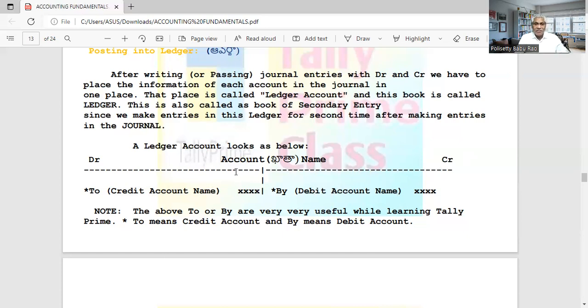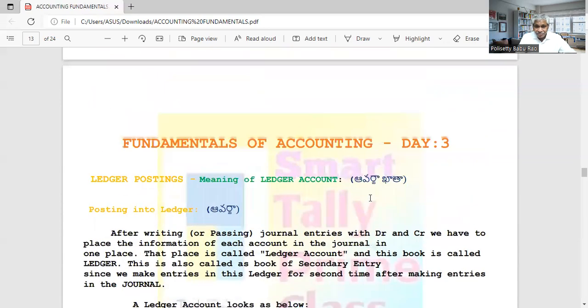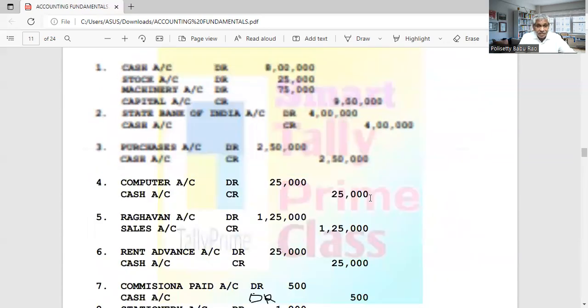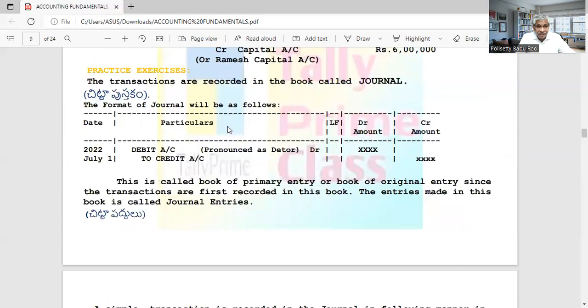So this is the form of the ledger account and the method of posting in the ledger. While telling you about the pro forma of the journal, I left one column: LF, meaning ledger folio.